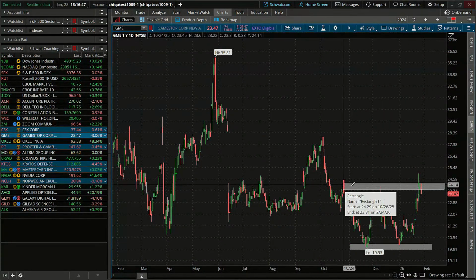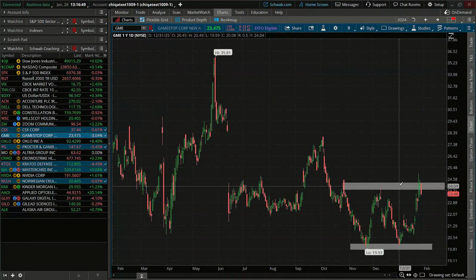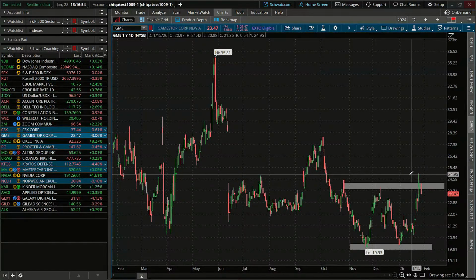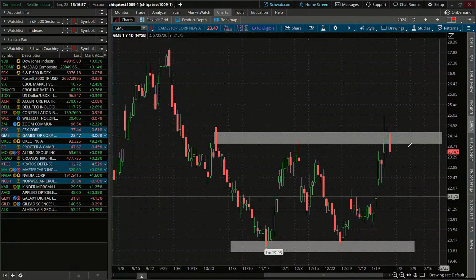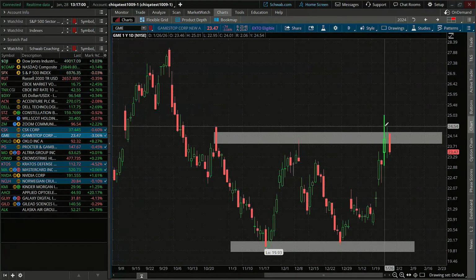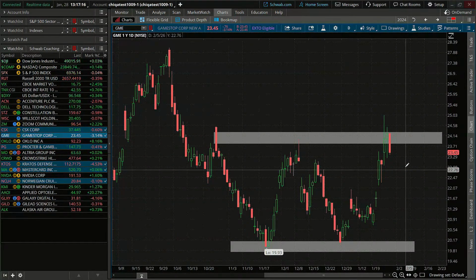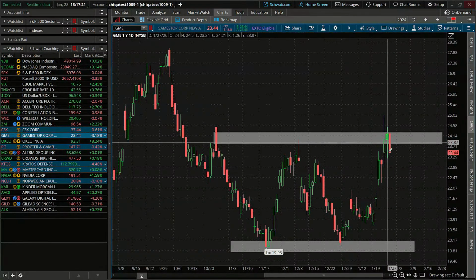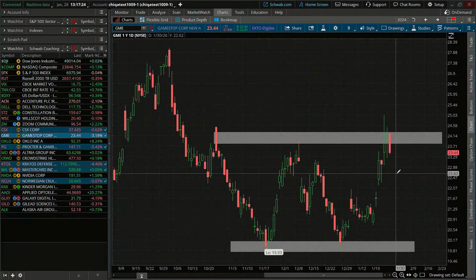We see that resistance is being formed right here around that $24 level. We did have a breakout above that level, but we didn't see a close above it. And then today we're seeing a possible bearish engulfing candlestick that is completely engulfing the body of the candle yesterday, which is what those engulfing candlesticks are. Now, obviously, for that to be confirmed bearish engulfing, we would need to see follow through tomorrow.